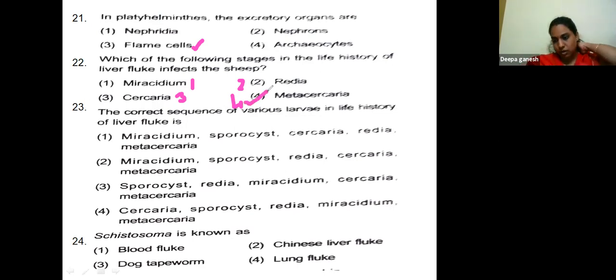The correct sequence of various stages of larva in the life history of liver fluke is first Miracidium, sporocyst, Redia, Cercaria, Metacercaria. Option 1 is the right answer.